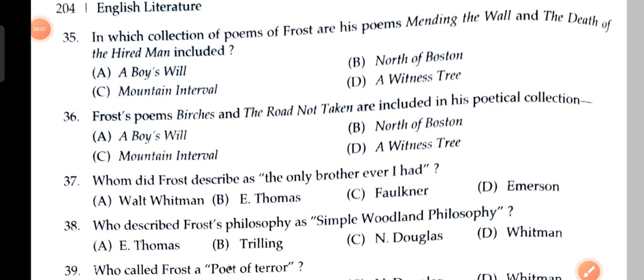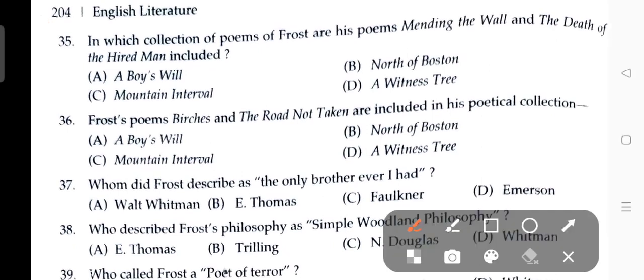Next, in which collection of poems of Frost are his poems Mending Wall and The Death of the Hired Man included? The answer is North of Boston.